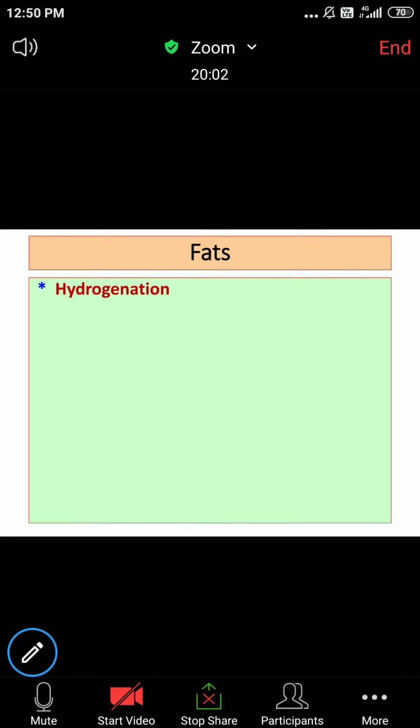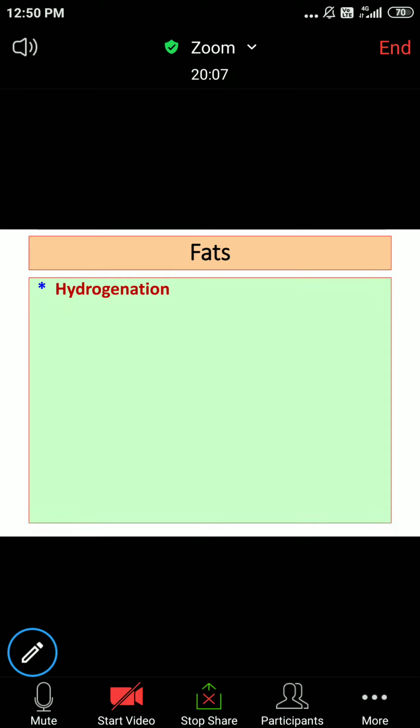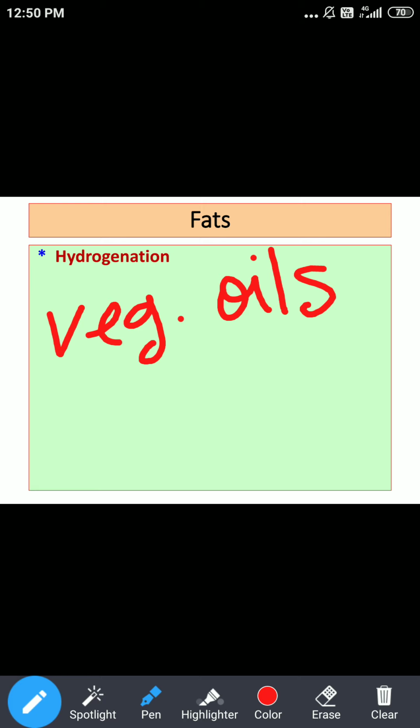Yeah, one more thing which is related with the fats is hydrogenation. Now, what is hydrogenation? For hydrogenation, our process starts with vegetable oils. Now, what is done in this process? The vegetable oils are subjected to particular temperature, pressure, and some catalyst is also added. So certain conditions we are going to follow related with the temperature aspect, the pressure, and the addition of catalyst. Now what happens after this?